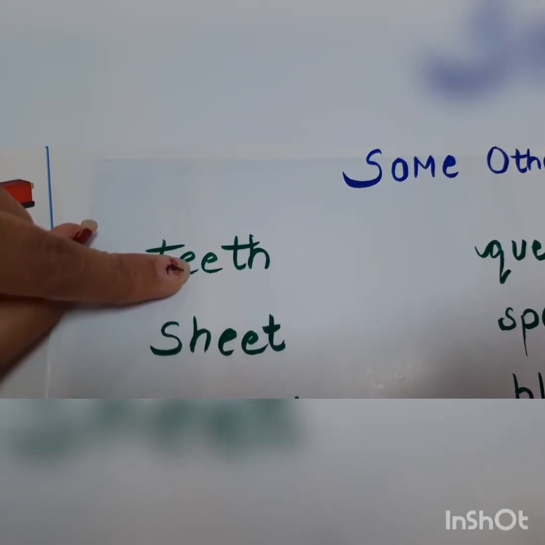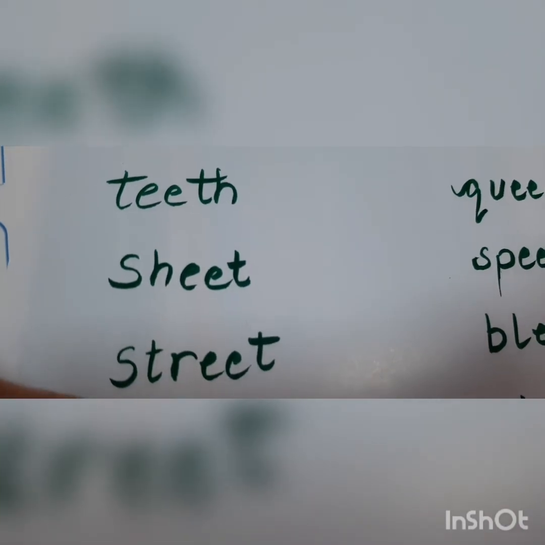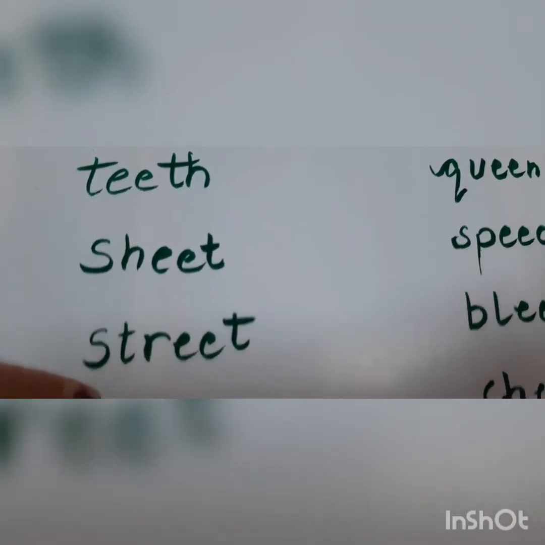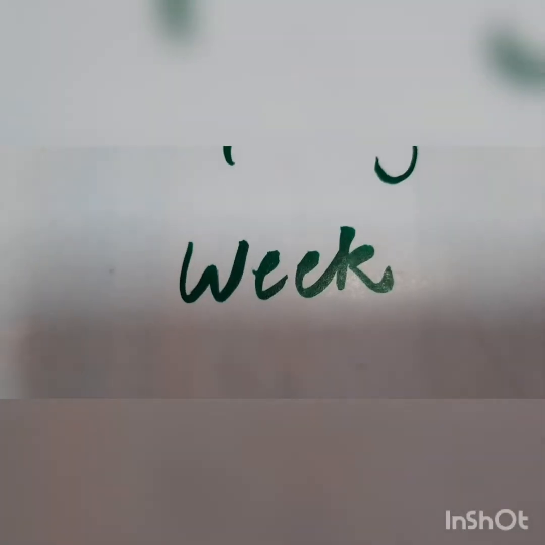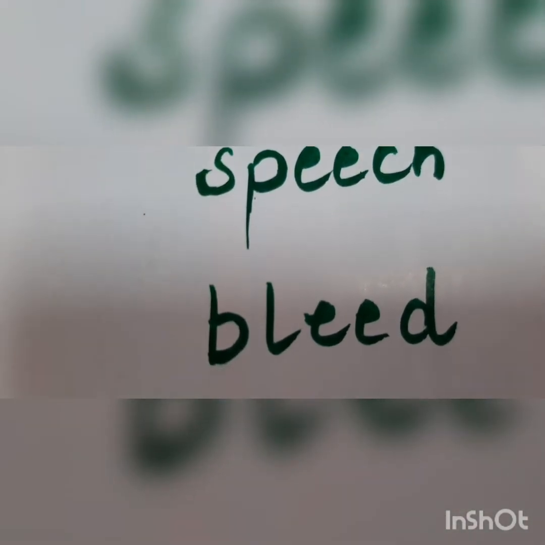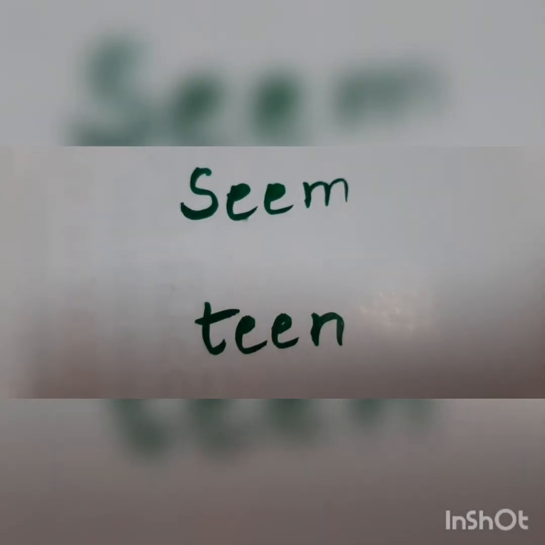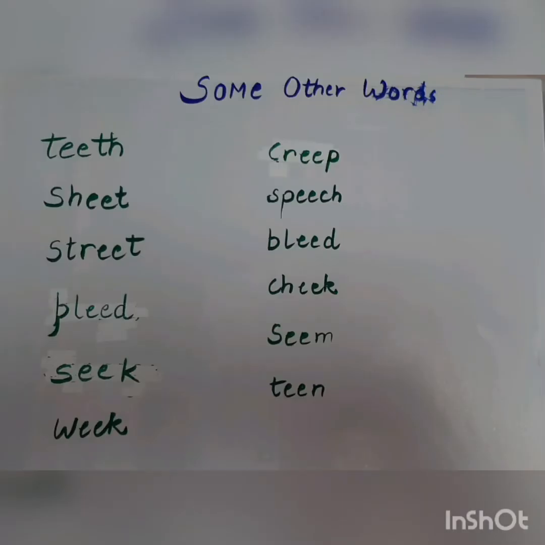T-E-E-Th, teeth, sh-e-e-t, sheet, str-e-e-t, street. Then there is w-e-e-k, week. Now see, sp-e-e-ch, speech, bl-e-e-d, bleed, ch-e-e-k, cheek, s-e-a-m, seam, t-e-e-n, teen. These are the words other than the book.